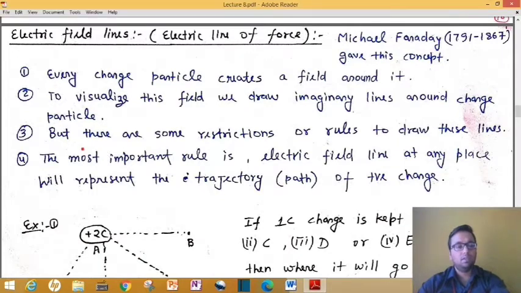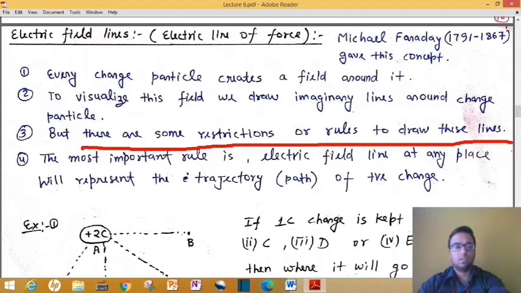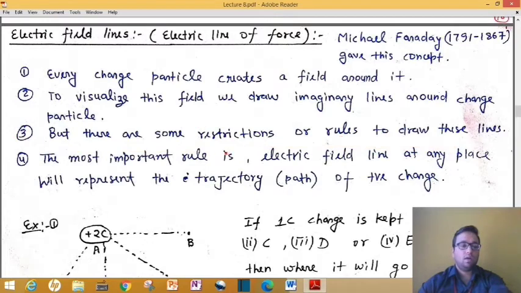Point number 3 is that there are some restrictions or rules to draw these lines. Basically this is our main point. We have to learn only this: how to draw the electric field line for a particular situation. At least 8 to 10 times questions are asked based on this topic, that is, drawing the electric field line. So our target is just to understand how we will draw electric field lines.